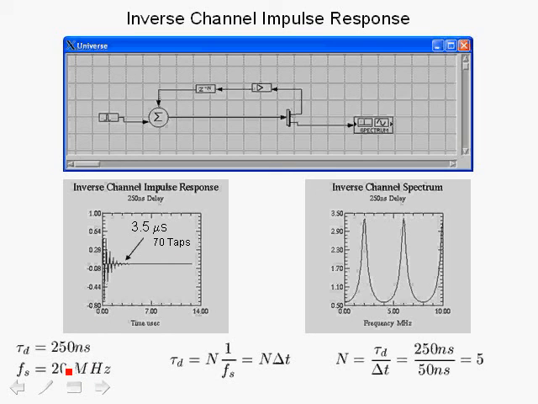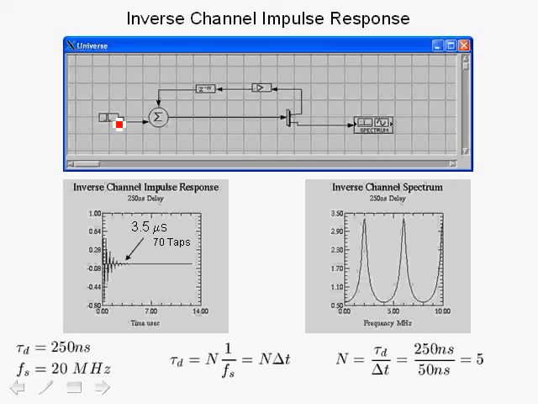Now we're using a sampling rate equal to 20 megahertz, so the time interval is 1 over 20 megahertz, or 50 nanoseconds. So delta t is equal to 50 nanoseconds. We're dealing with a system where the delay is 250 nanoseconds, so we have a multipath case where one ray is delayed by 250 nanoseconds compared to the main ray. So 250 nanoseconds divided by delta t, which is 50 nanoseconds, the time interval between discrete samples in our discrete time model, gives a delay n of 5. So we can represent a delay of 250 nanoseconds with an actual delay of 5. So here we use a delay of n equals 5.